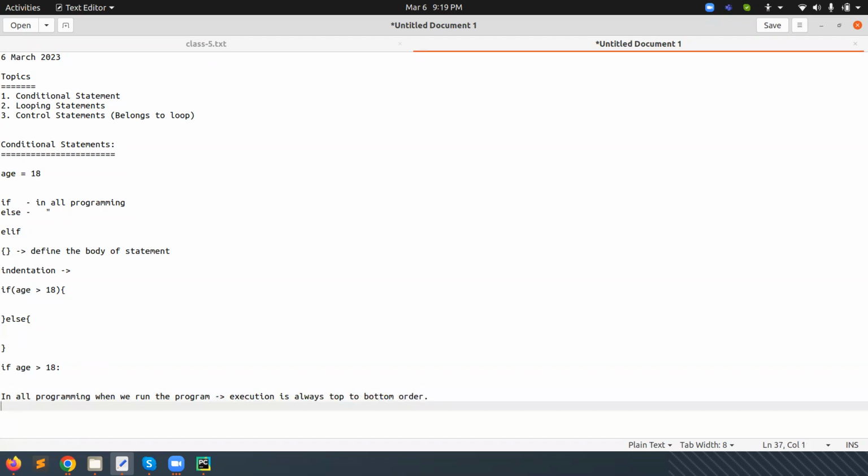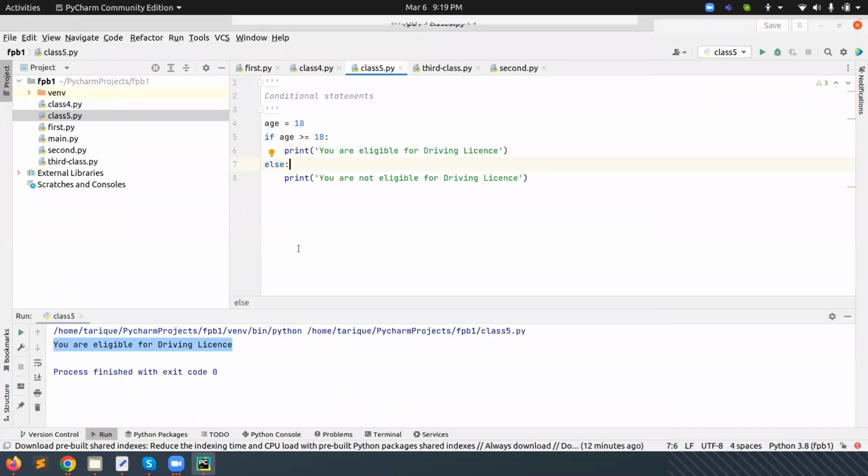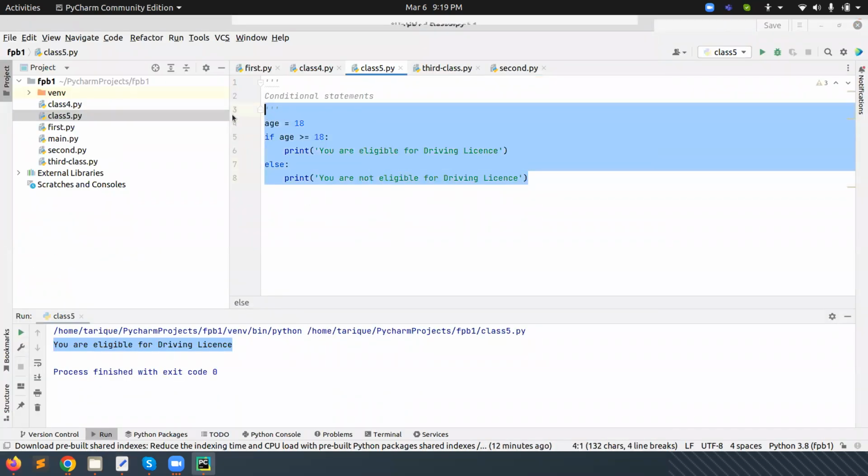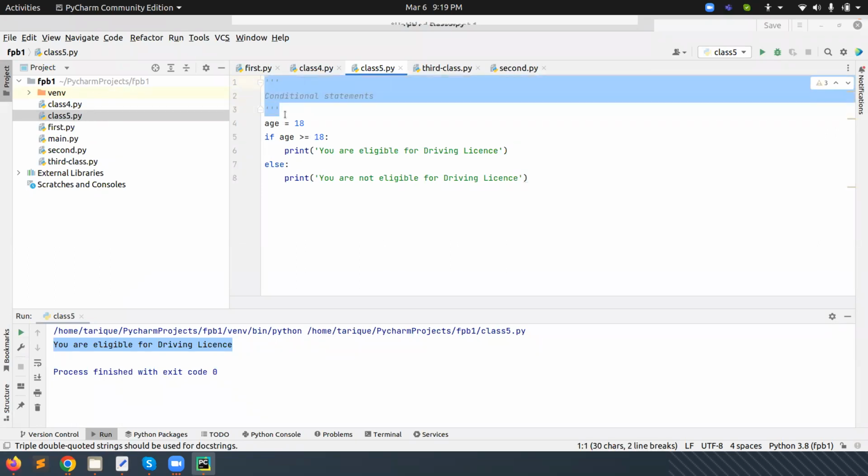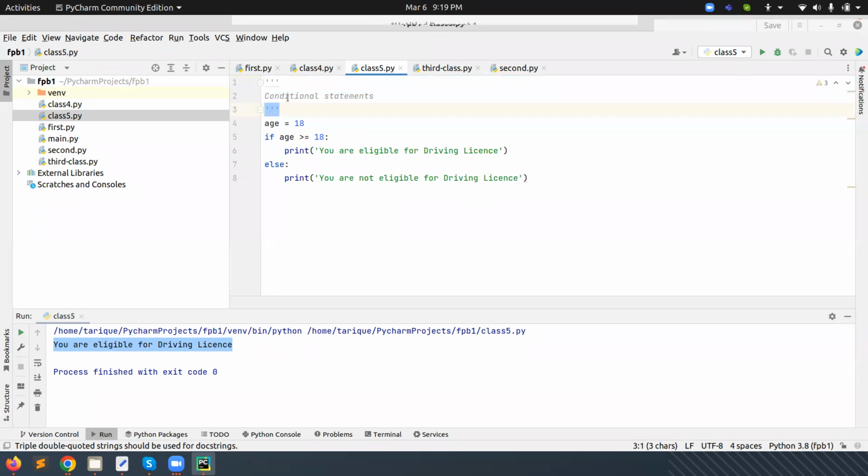When we execute this program, first the control will come on line number 1. With the help of the three quotes, the compiler will understand that these are comments, so it will not execute these lines or throw any error. From line number 1 to 3, they are automatically skipped by the Python compiler.